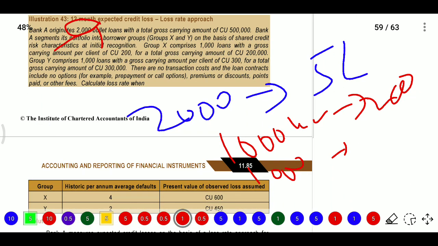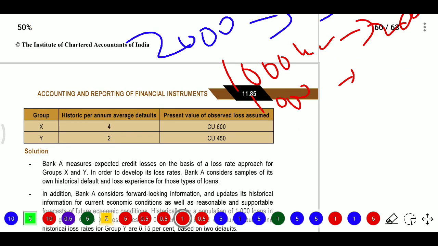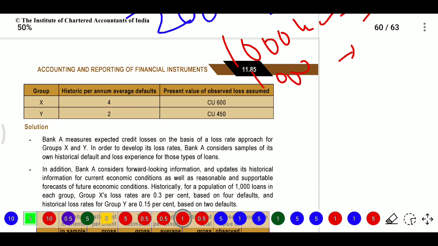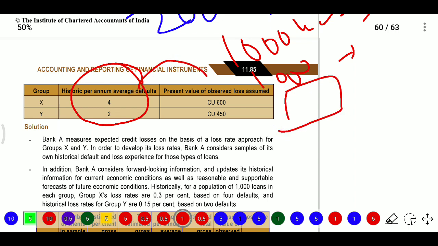There is no transaction cost on the loan, and no prepayment option, premium or discount points are paid. To calculate the loss rate, historical per annum average default values observed are provided. So it is historical, past experience. Now, by observing the market, we need to arrive at the rate.